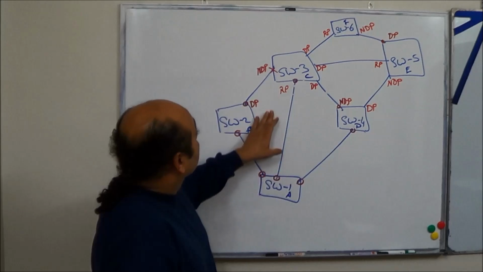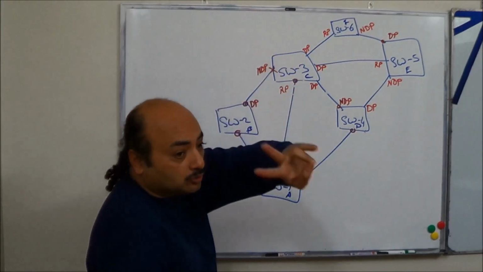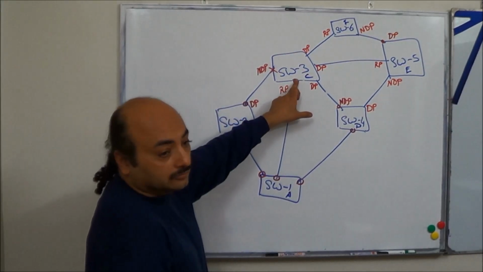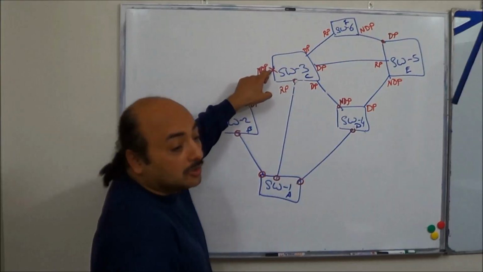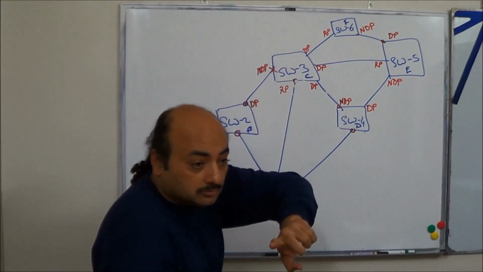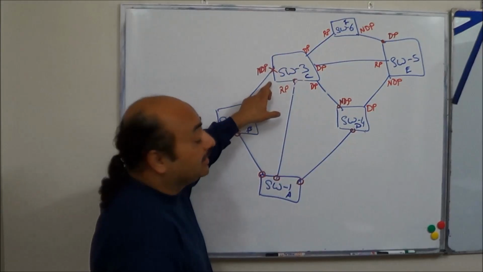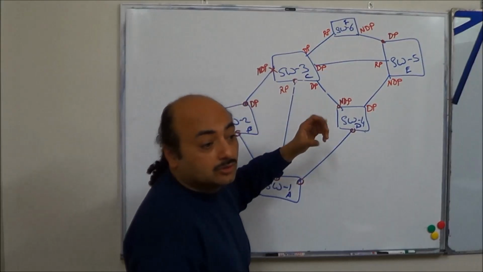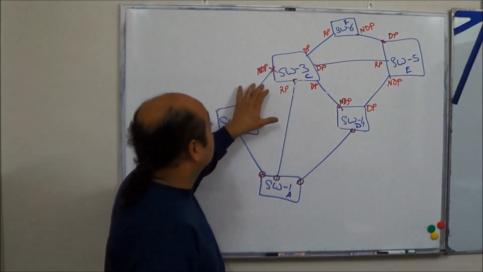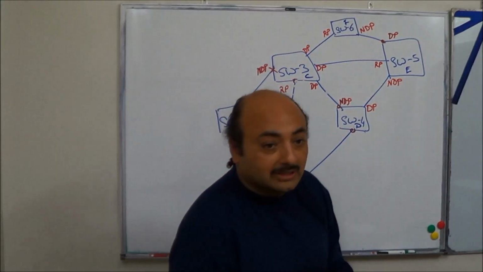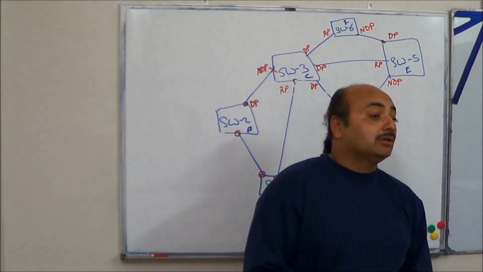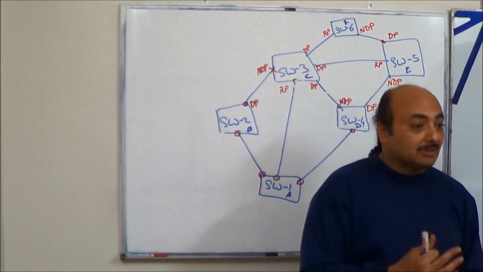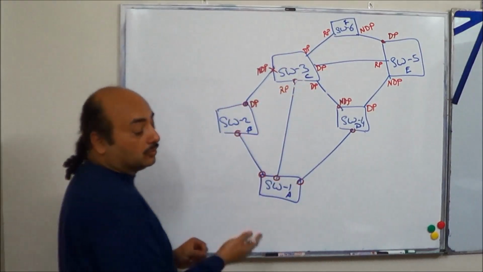Here, on this switch it is receiving two types of BPDUs. 0, this BPDU is coming from the root bridge. NDP is also receiving a BPDU, but it is not the best BPDU. What is it receiving here? 10. So what will it propagate here? Something added to the best BPDU, not something added to this one. So in a crux, it will propagate something received on RP plus something. Something received on RP plus something. Not just anything.